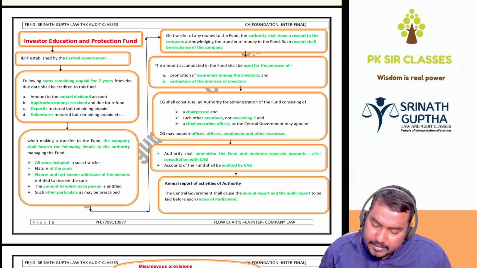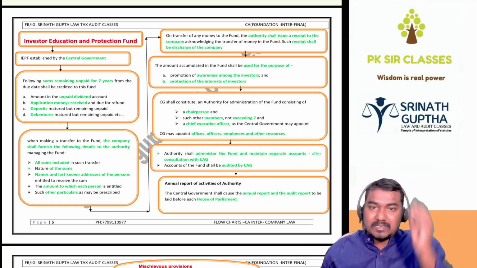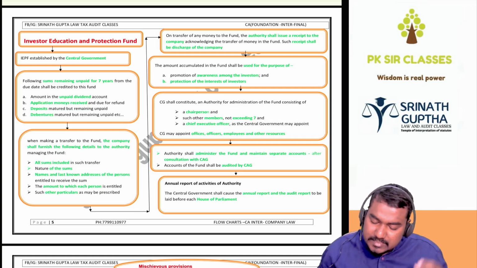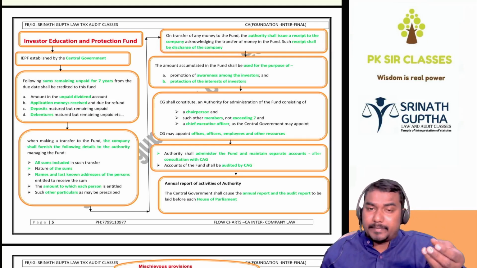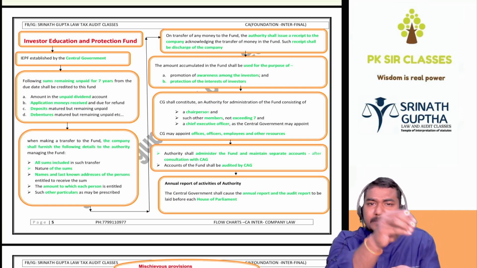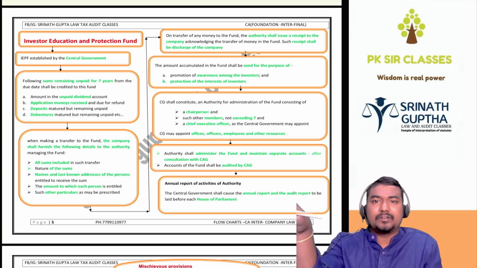On transfer of the money to the fund, the authority will issue the receipt. Once money is credited to IEPF, IEPF will issue the receipt. This receipt will discharge the company from the liability to declare or pay dividend, to pay debentures, to repay deposits, whatever. So the company will be discharged. The company may pay the debenture holder or shareholder. Otherwise, they pay to IEPF.